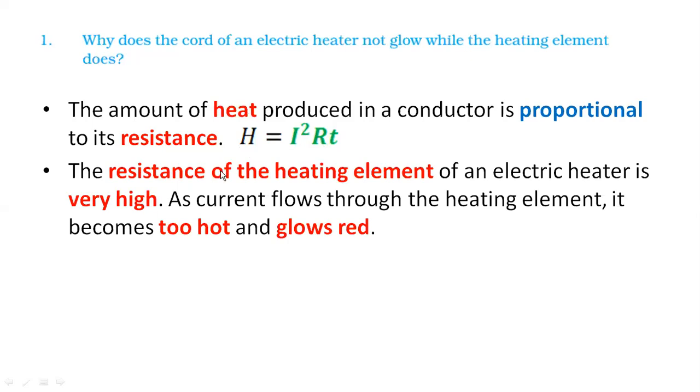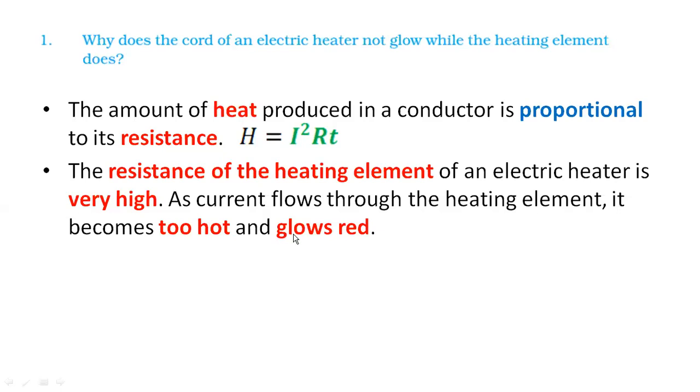It produces so much heat that it becomes too hot, and because of that hotness it becomes red. Okay? It glows red. You must have seen, let us say on Discovery Channel or maybe at your home, if some metal is heated with a lot of energy, after heating it for a certain duration it becomes red. So that is the reason why it becomes red, because the resistance of that particular thing is very high. That is the reason why this electric heater coil becomes very red: because of high resistance, heat is produced and it glows red.